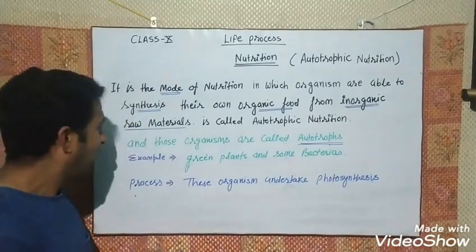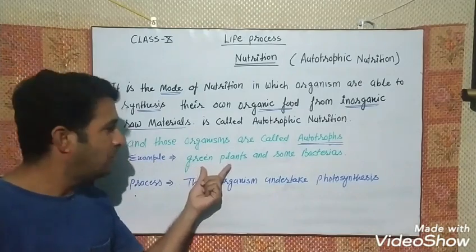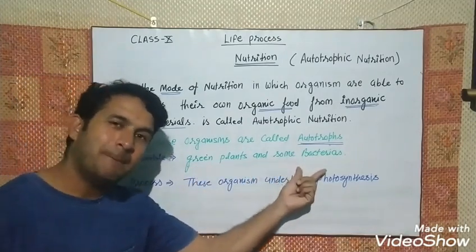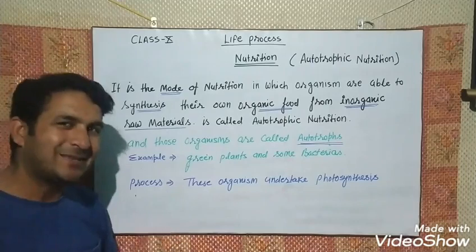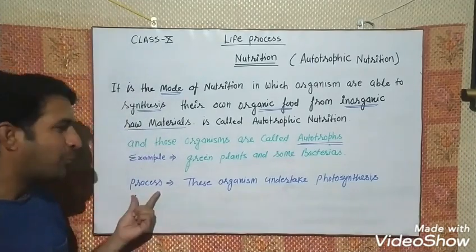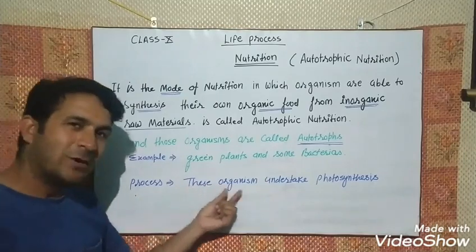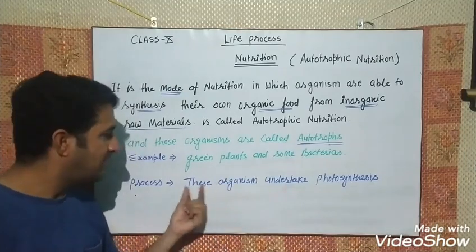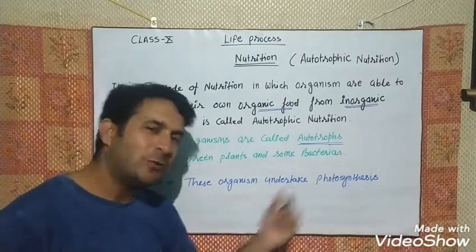Examples are, as I taught you, the green plants and some bacteria, which are examples of the autotrophic mode of nutrition. And the process these organisms undertake is photosynthesis.